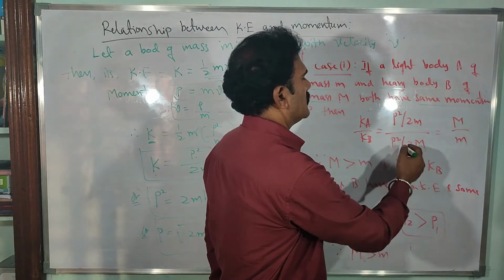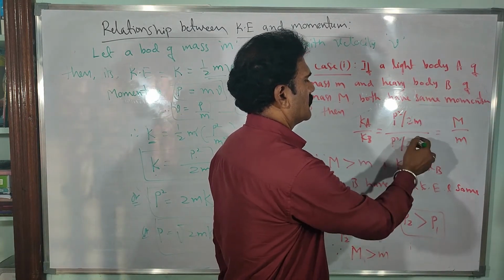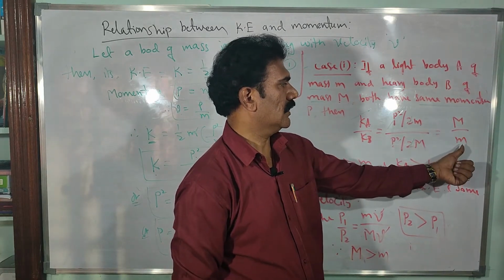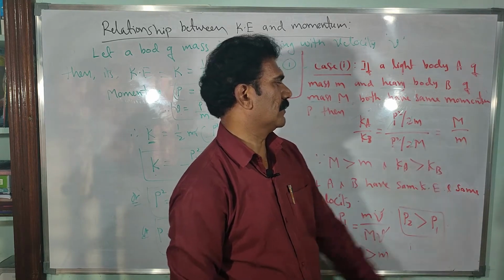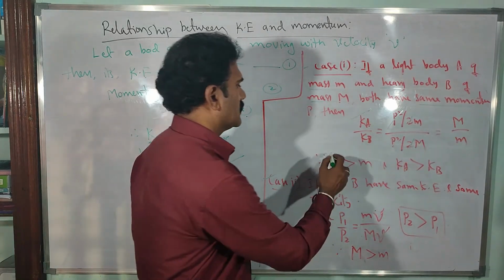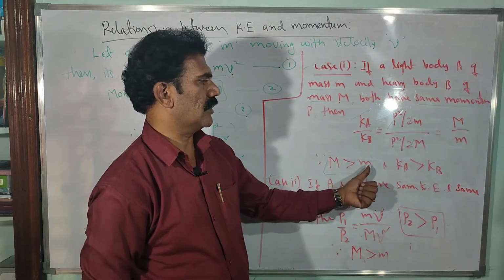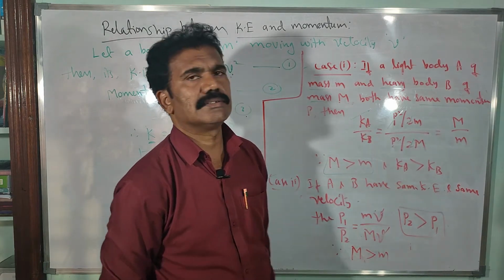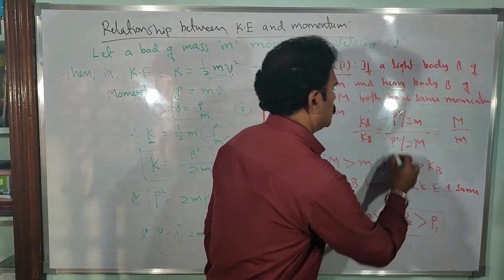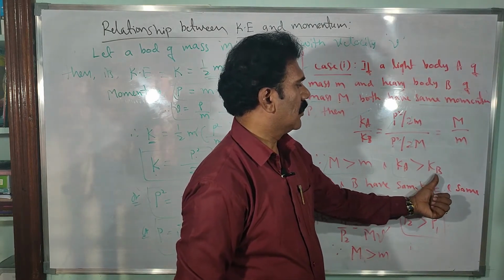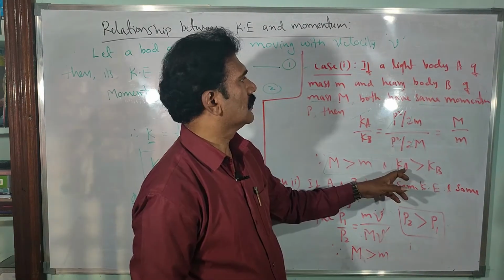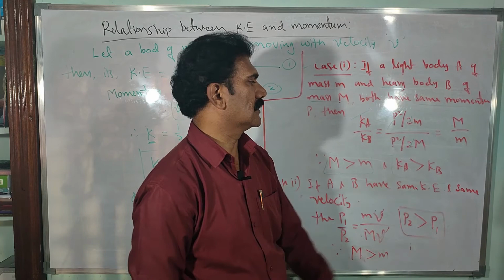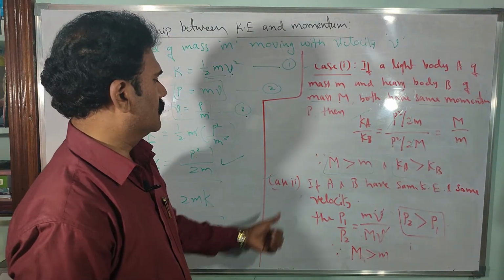In this case momentum is the same, so you can cancel p square and you can cancel 2 also. So left with, capital M comes to the numerator and small m goes to the denominator, capital M by small m. Capital M is heavy, isn't it? So capital M is greater than small m, therefore in the same ratio the kinetic energy of body A should be greater than the kinetic energy of body B. Even though body A has the lighter mass, its kinetic energy is greater than that of body B.